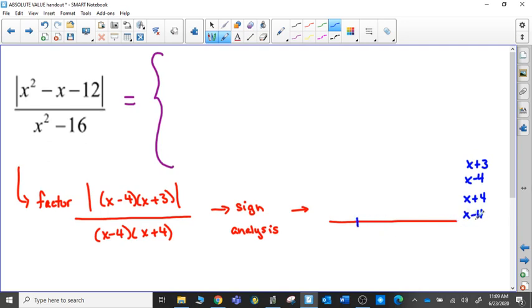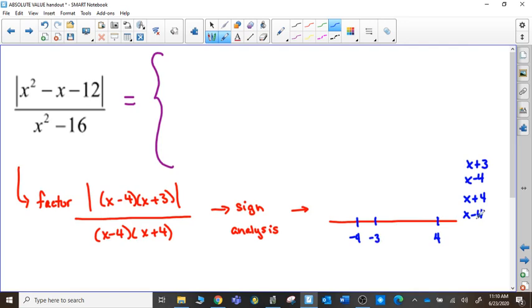We'll mark off those places and then we'll go from there. The x minus 4 factor, you see it in two different places, but it's a positive 4 that's going to make them 0. The x plus 4 factor is going to be 0 at negative 4. And the x plus 3 factor is going to be 0 at negative 3.